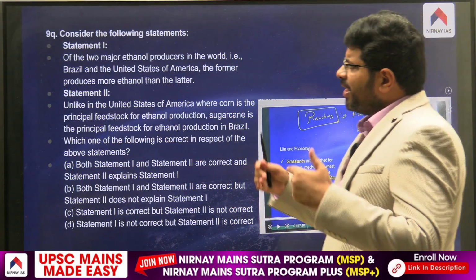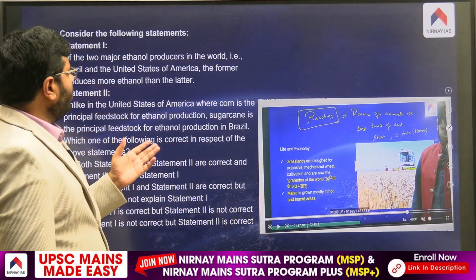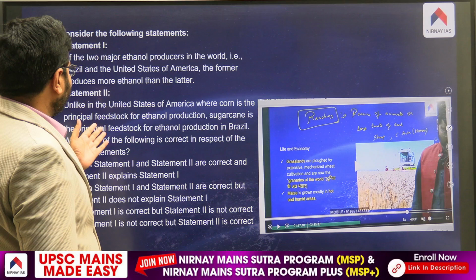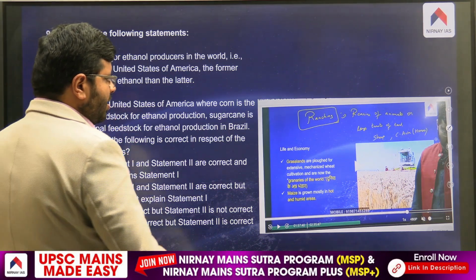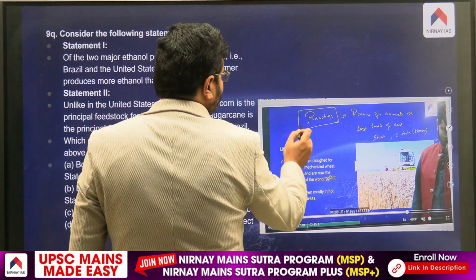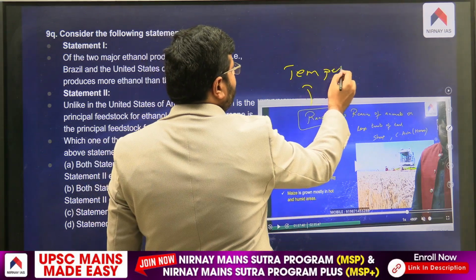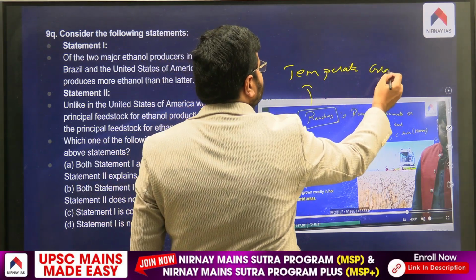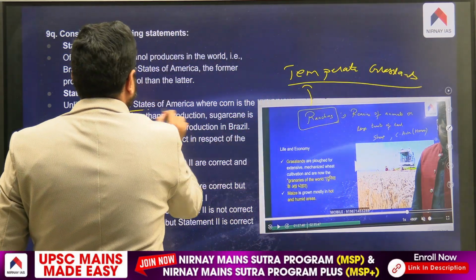Now this is a very indirect reference, not direct. There is a question asked about how the United States of America produces more ethanol, what is the source and all. You see here, ranching and all, temperate grasslands. This is what we explained about temperate grasslands, pampas, prairies and all. You all know temperate grasslands, USA, prairies.